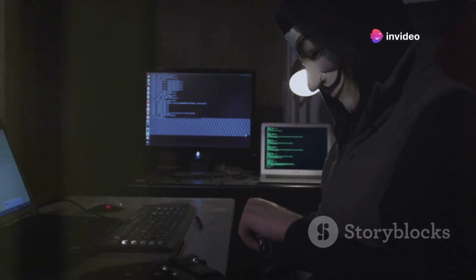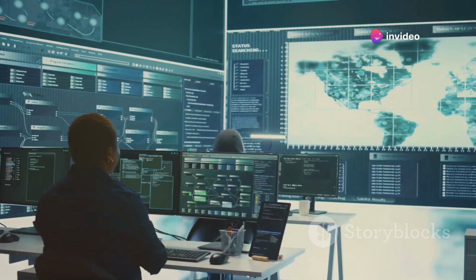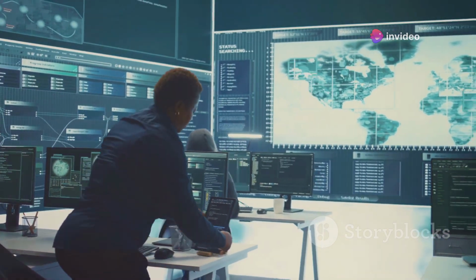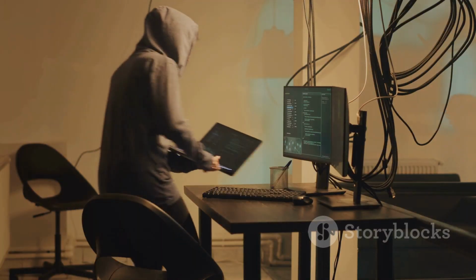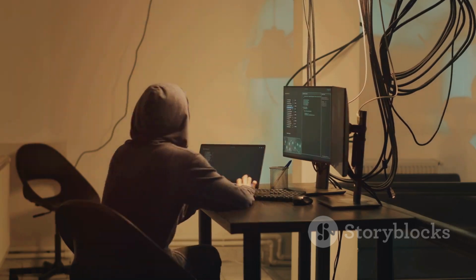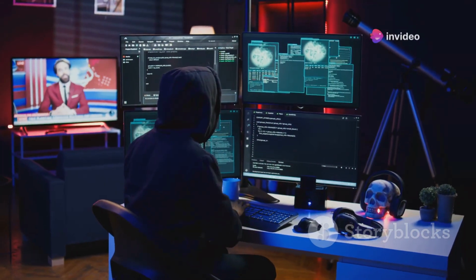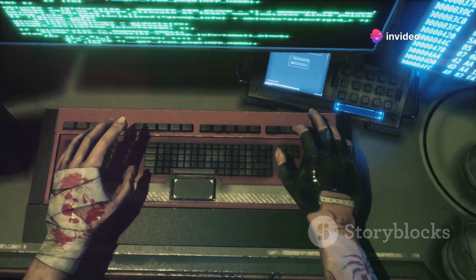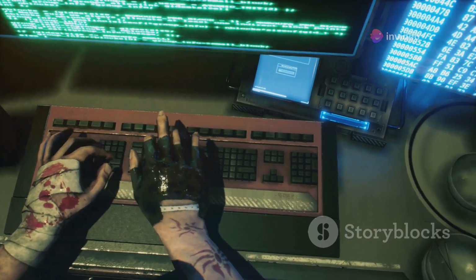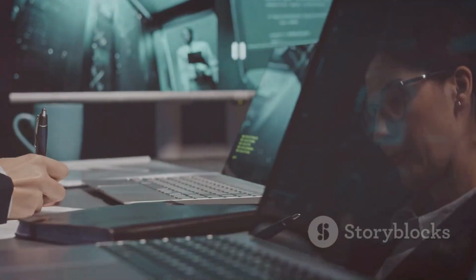In the wrong hands, these tools can cause harm. But in the hands of ethical hackers, they become instruments of defense. By understanding how attacks happen, we can build stronger defenses. This essay will explore the tools and techniques used in ethical hacking. We will focus on Kali Linux, a powerful operating system designed for cybersecurity professionals.